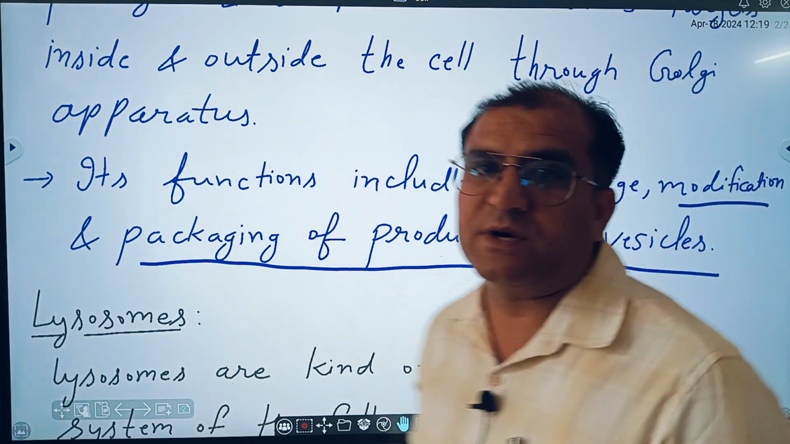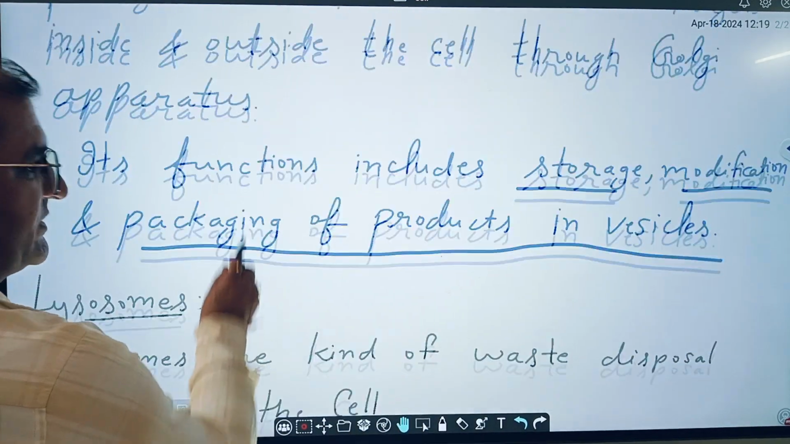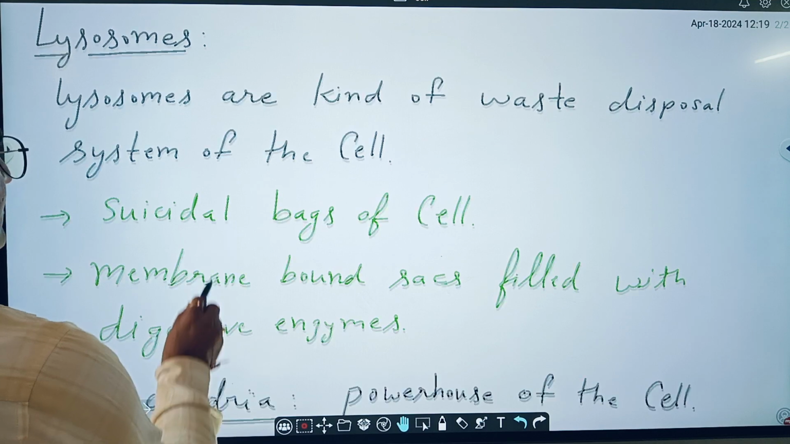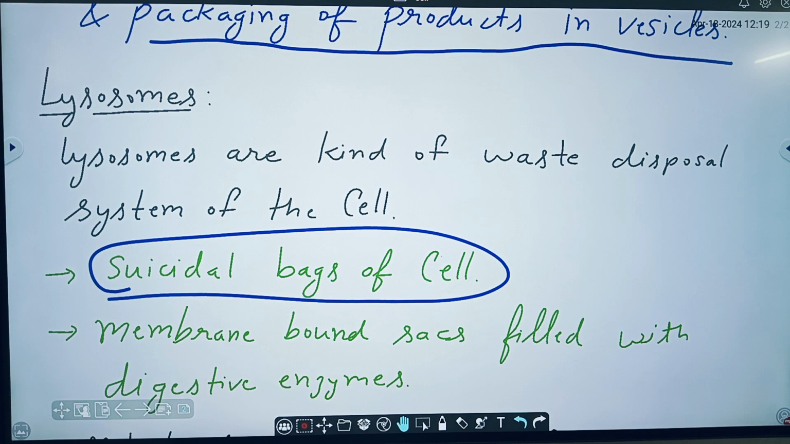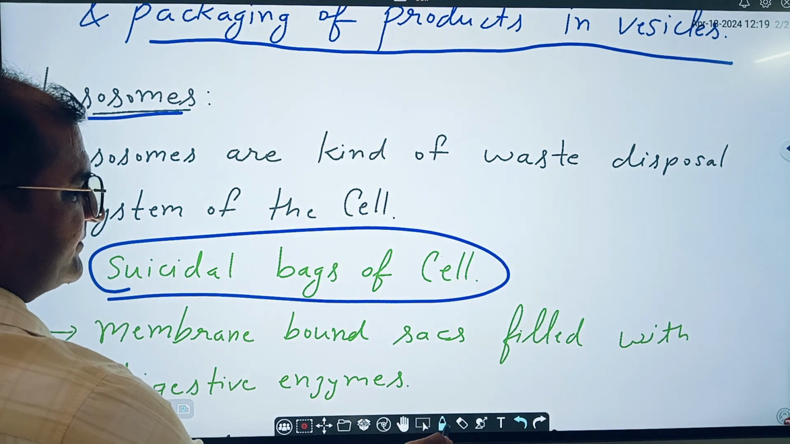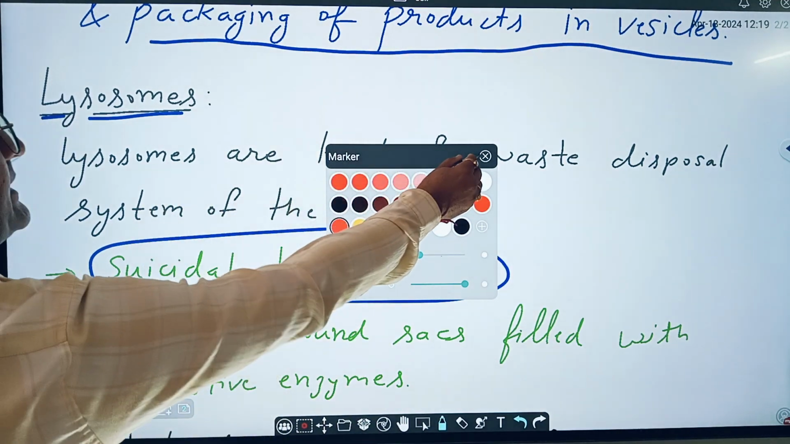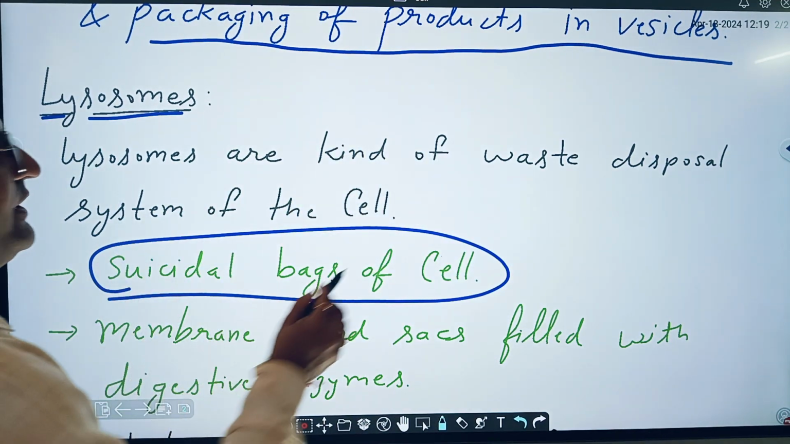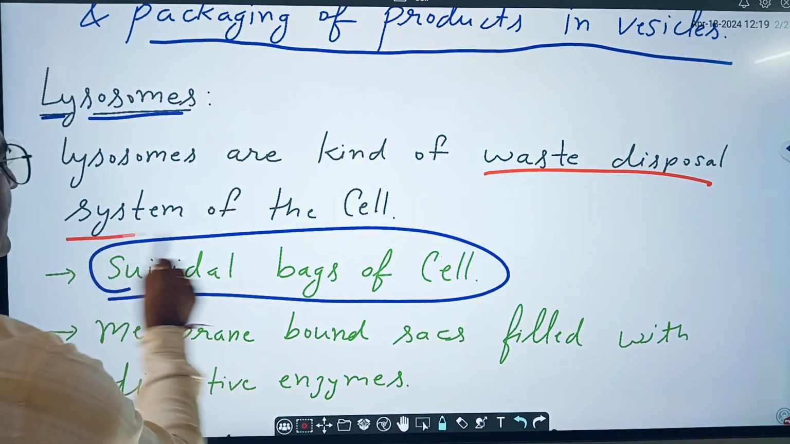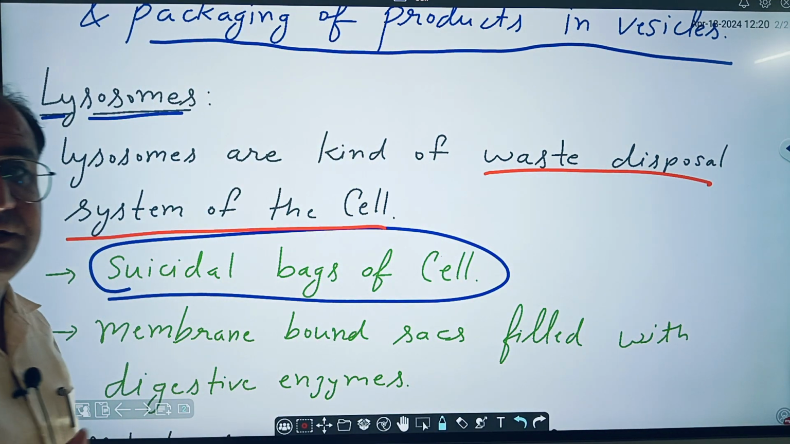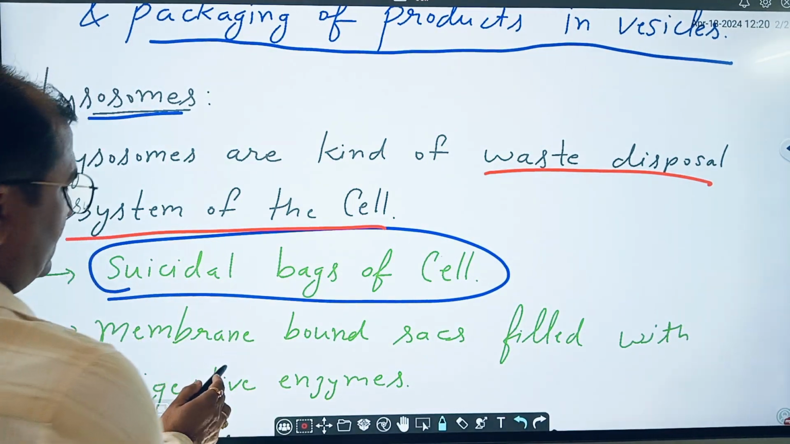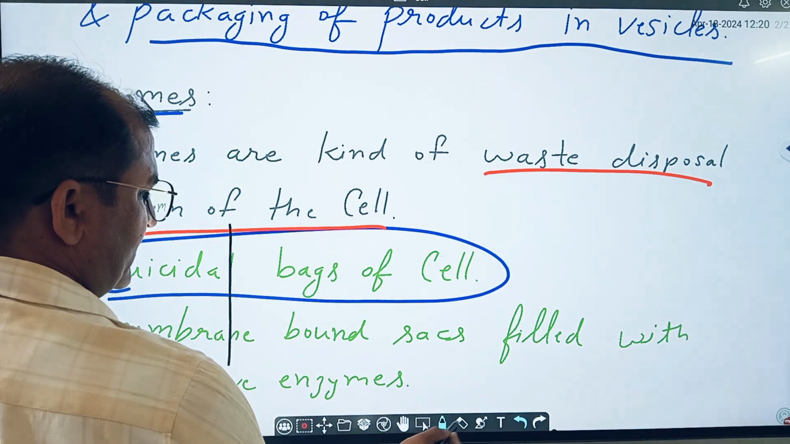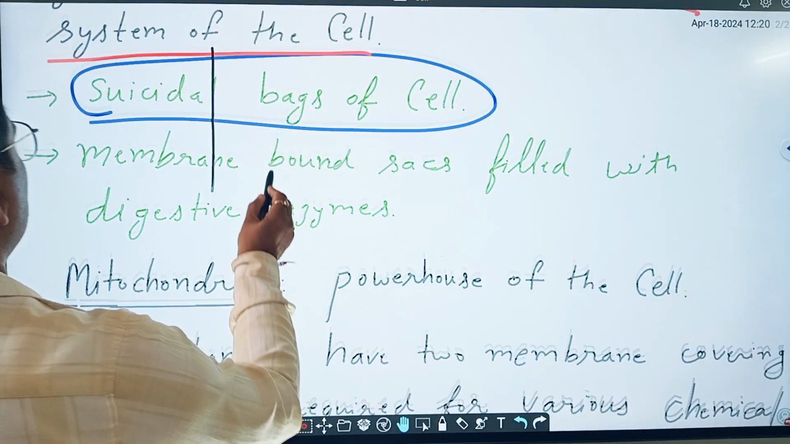Next, a very important organelle, sometimes asked in competitive exams, is the suicidal bags of the cell. Then you should remember lysosomes. Actually, these are a kind of waste disposal system of the cell. We have discussed the structure in detail in the last video, so you can make notes from this video.